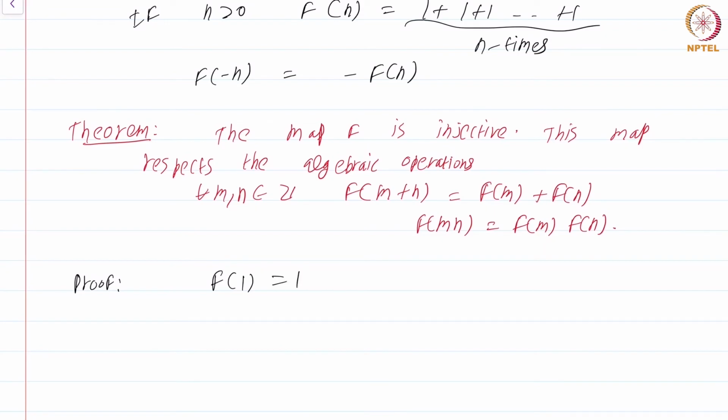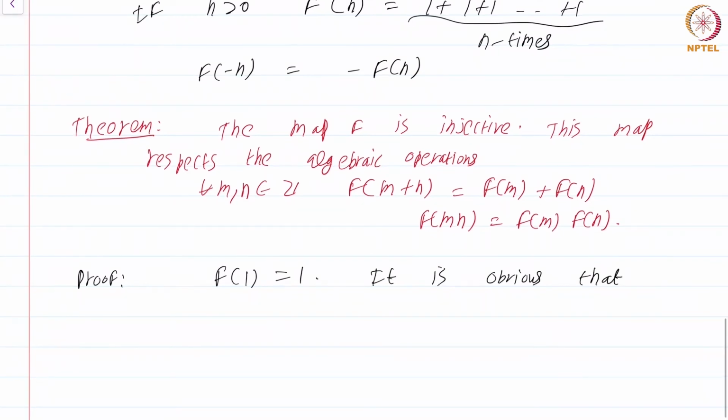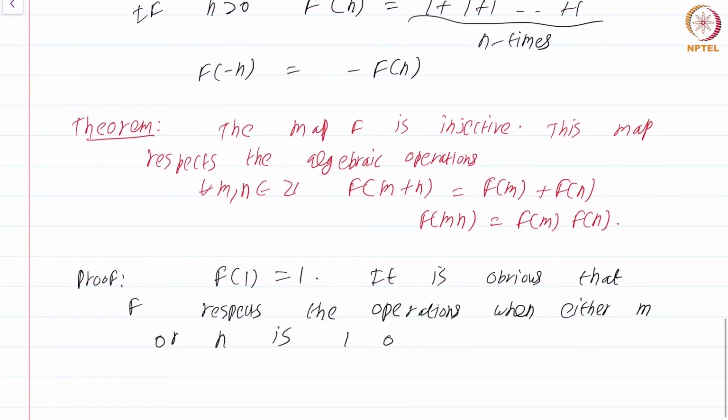Because f of 1 is 1, it is obvious that f respects the operations when either m or n is 1 or 0.